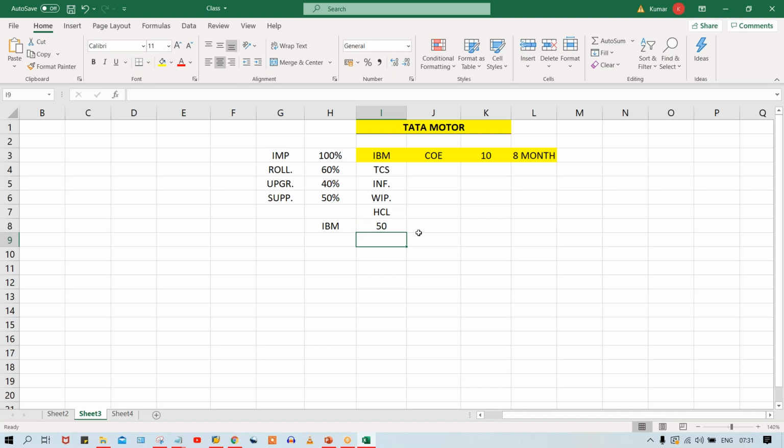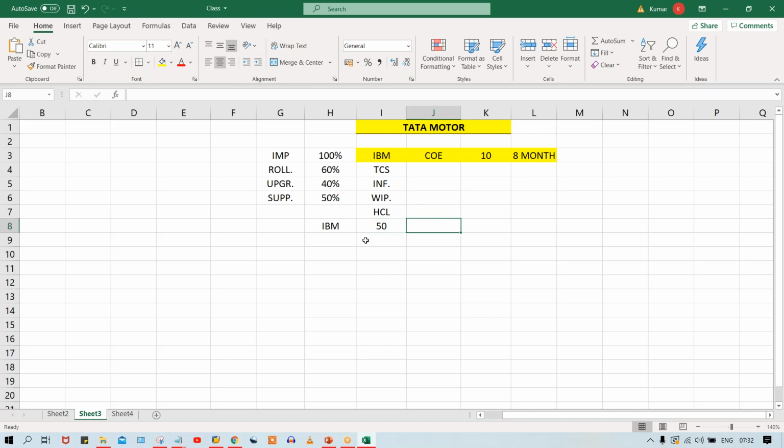IBM got some accounts payable process from a different organization, and IBM has hired 50 employees on their payroll, and these people take care of accounts payable related activity of a particular organization, let's suppose Tata Motors itself.